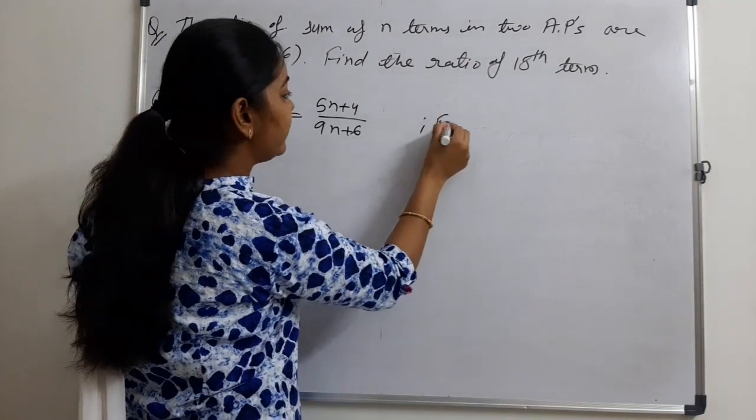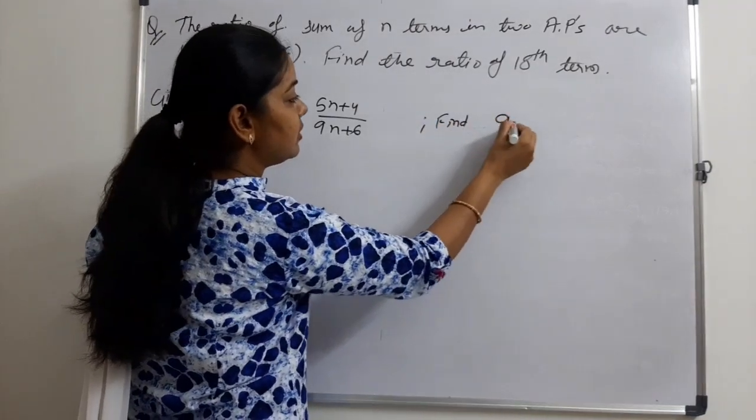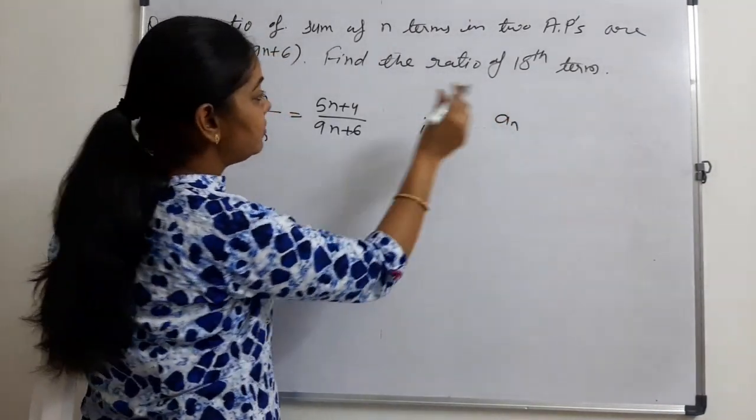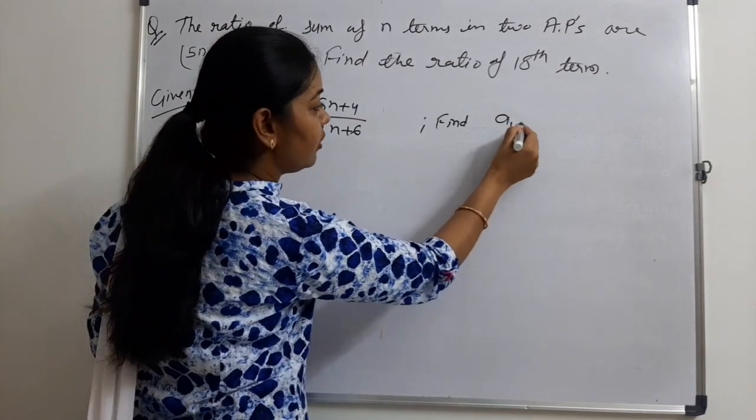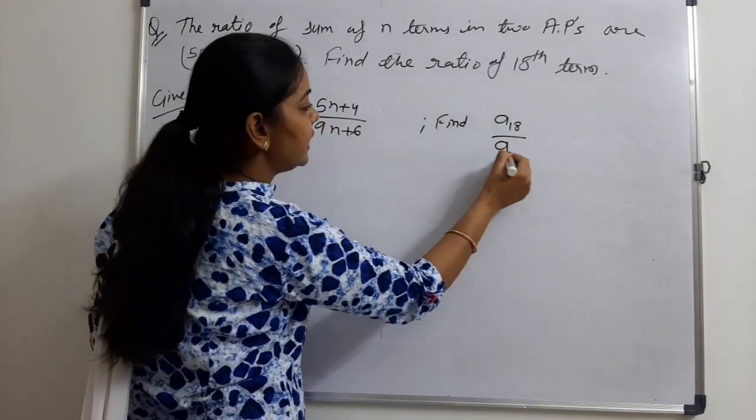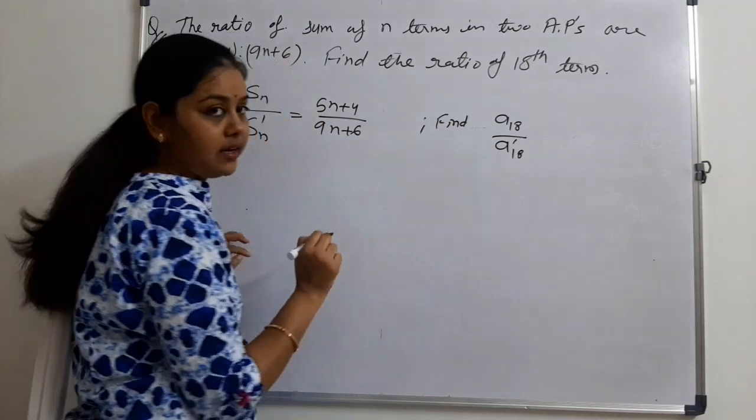And we need to find the 18th term of the first AP upon the 18th term of the second AP.